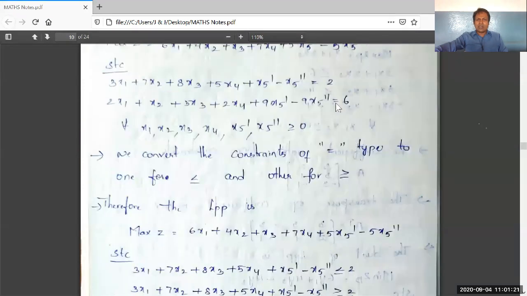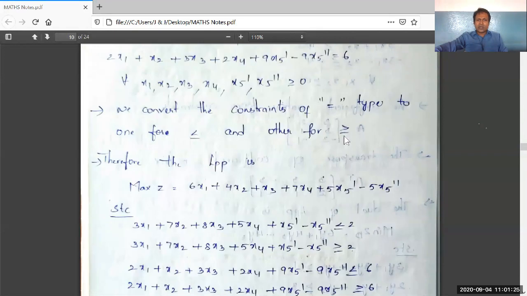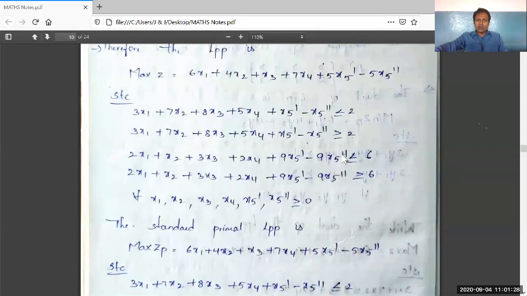See here, the second constraint in the given general LPP was equal to type, and it is converted into less than or equal to and greater than or equal to with the same left hand side terms and right hand side term in the third constraint and fourth constraint. Now it is just a general LPP, right? As it is max Z and all the constraints are not less than or equal to, it is considered as the general LPP. So what does primal LPP state?